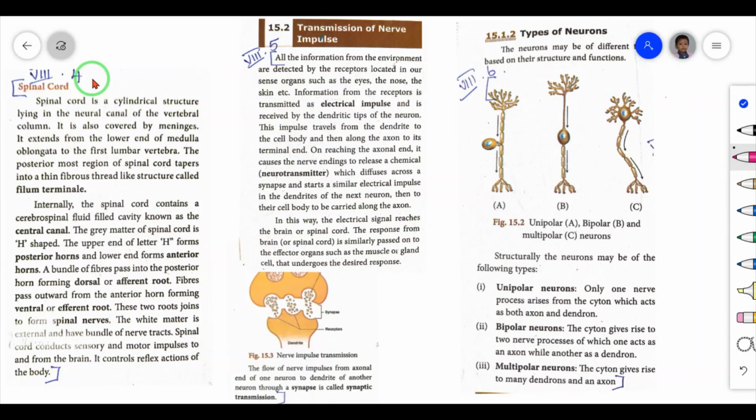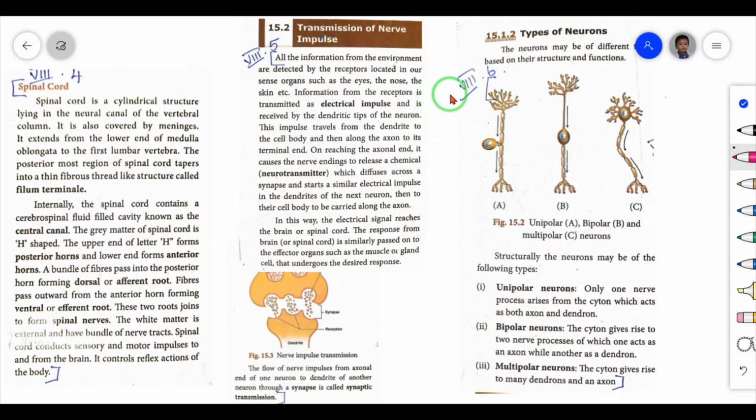Question number 4. Describe the structure of spinal cord. The answer is on page number 223, spinal cord, here to here. Then question number 5. How are nerve impulses transferred from one neuron to the next neuron? The answer is on page number 220 and 221. Page number 220 right side, here to here. Then page 221 left side, here to here.